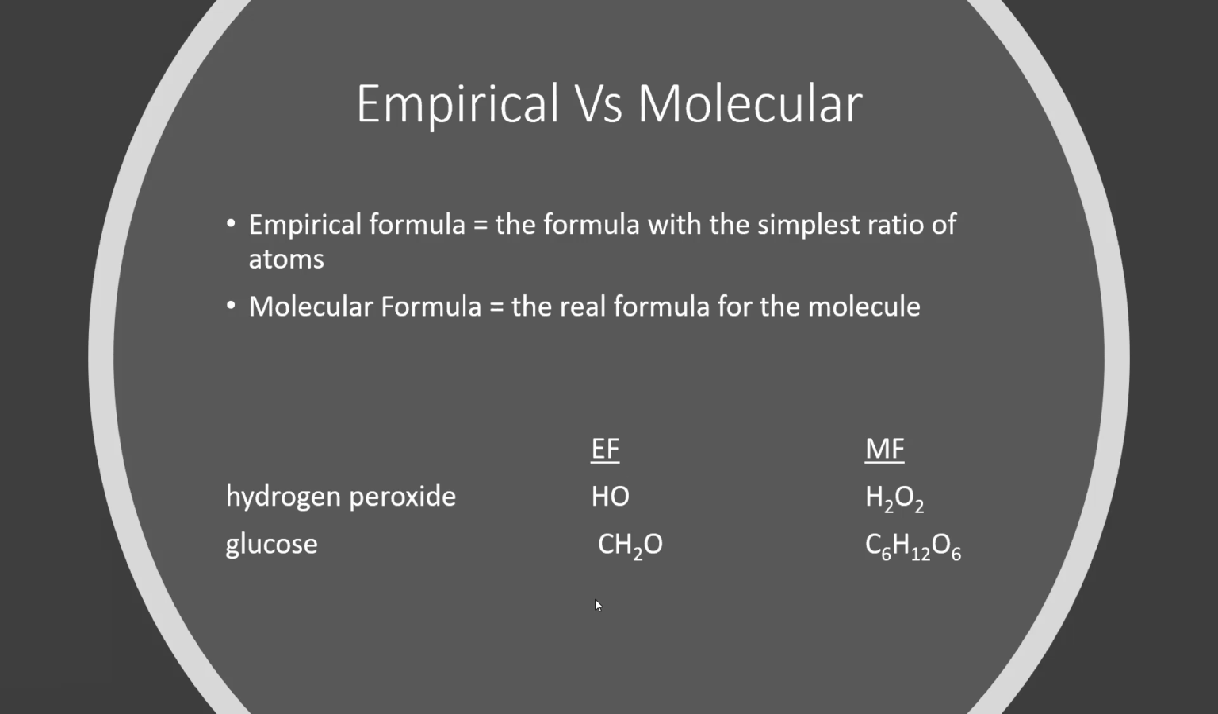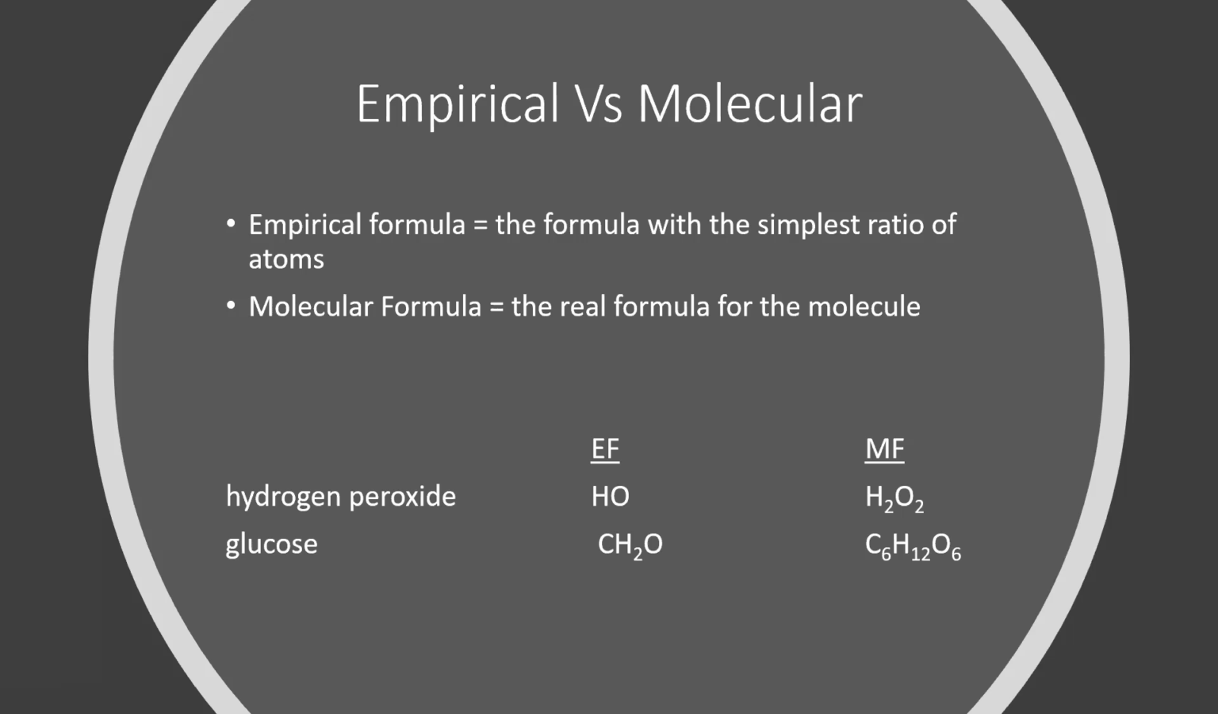The same thing here: we have glucose, which is C6H12O6, but its empirical formula is CH2O. It's the smallest ratio of atoms. So this is saying that there's one carbon to two hydrogens to one oxygen. And even though it's C6H12O6, there's still only one carbon to two hydrogen to one oxygen. So the empirical formula is the most reduced form of our molecular formula.